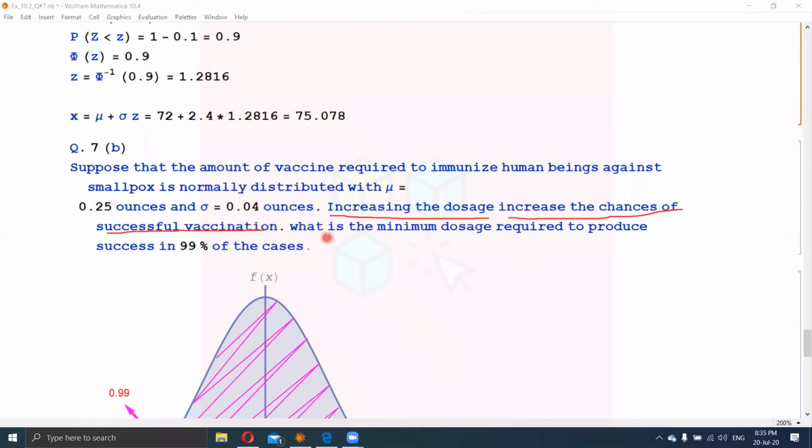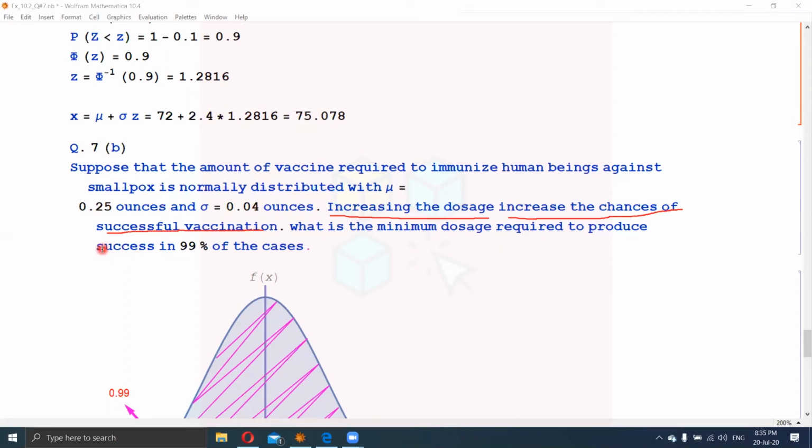What is the minimum dosage required to produce success in 99% of the cases? So mu is 0.25 ounces, sigma is 0.04 ounces, both are in ounces, so it's fine to write mean and sigma as they are. Increasing the dosage, because we have to find the success.